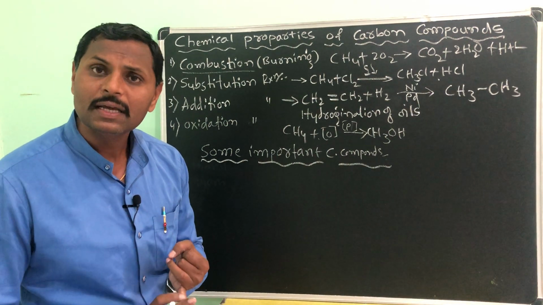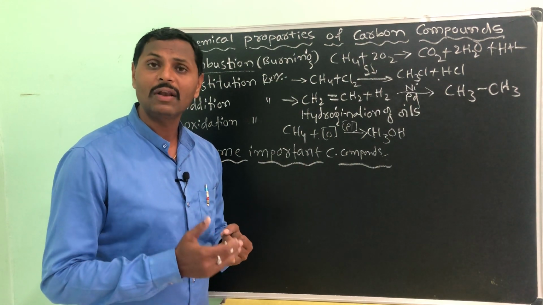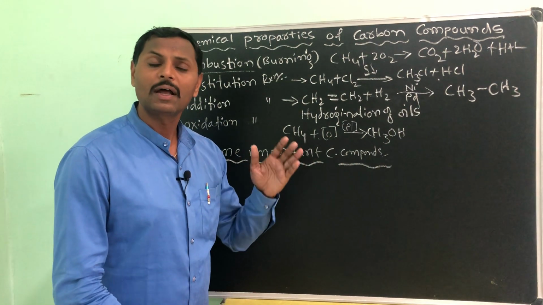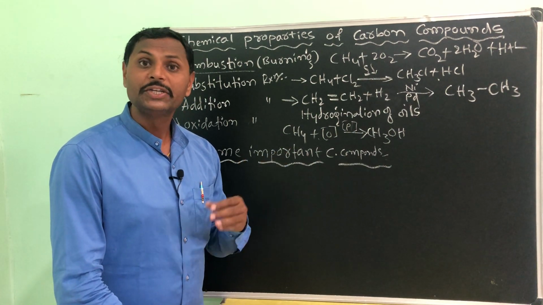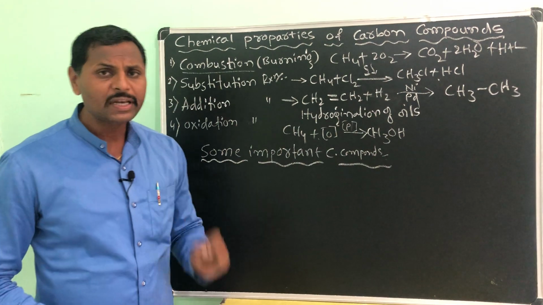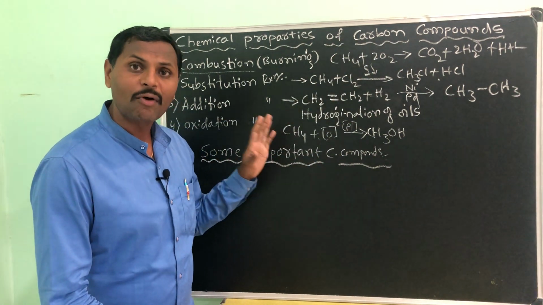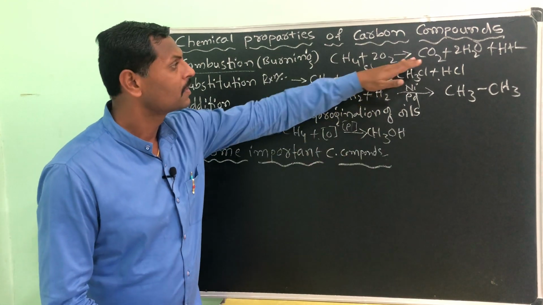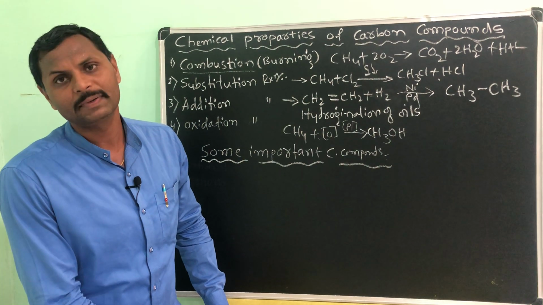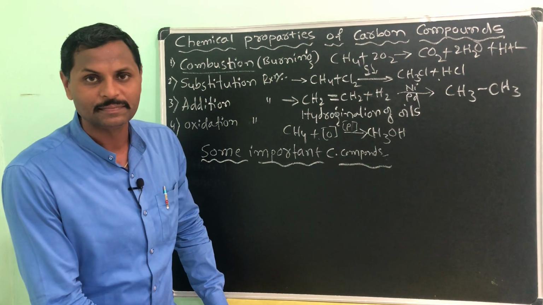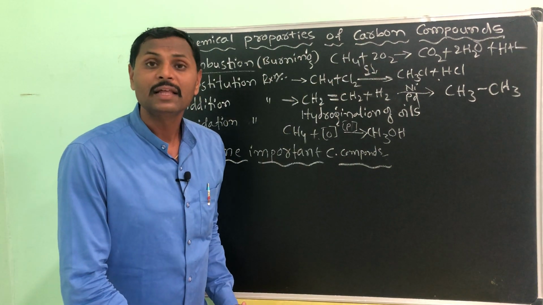Even if you burn some alcohol group, ethanol or ethyl alcohol, methyl alcohol, even the alcohol group, carboxylic acid group, aldehyde group, ketone group, esters group, whatever you burn, any carbon compounds you burn in presence of excess of oxygen, the result will be the same, that is carbon dioxide and water vapors, heat and light energy.